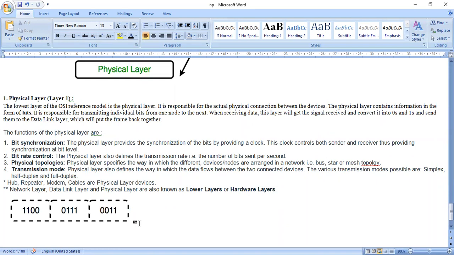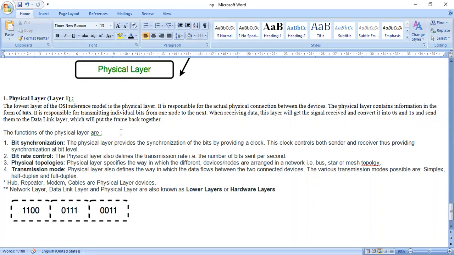When receiving data, this layer will get the signals received and convert them into zeros and ones and send them to the data link layer, which will put the frame back together.